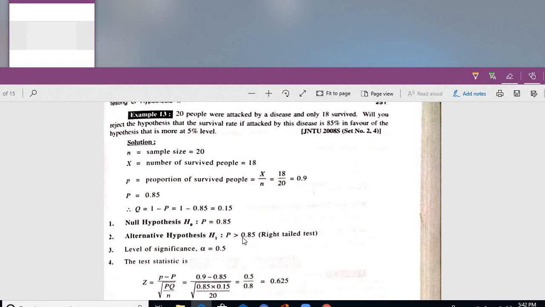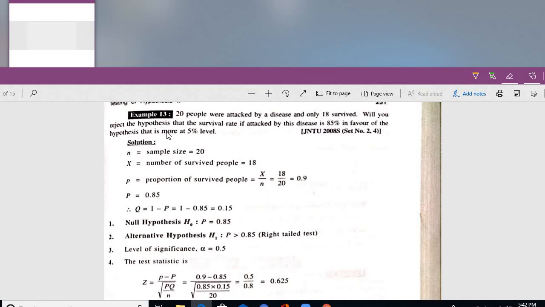Greater than means right tail test. Less than means left tail test, one has to consider. Once again, read the question: 20 people were attacked by a disease and only 18 survived. 18 by 20, survival rate is how much? 90%. Will you reject the hypothesis that the survival rate if attacked by the disease is 85% in favor of the hypothesis that it is more, at 5%?